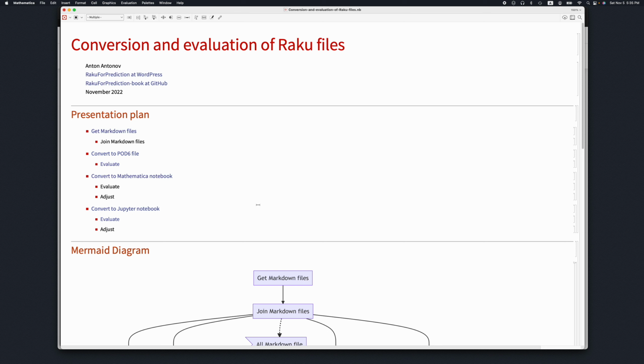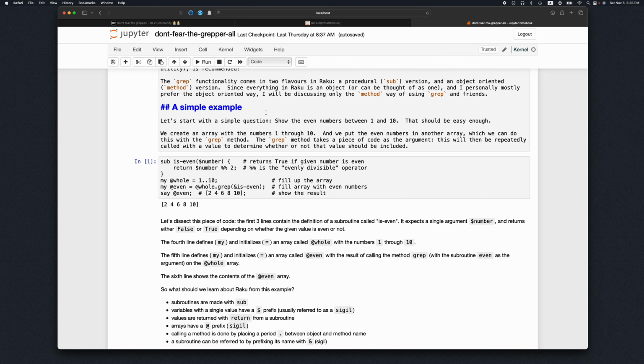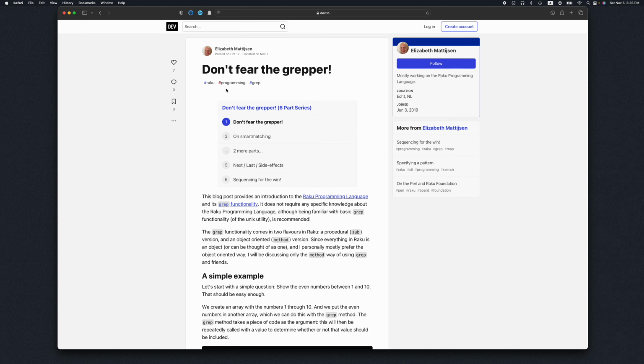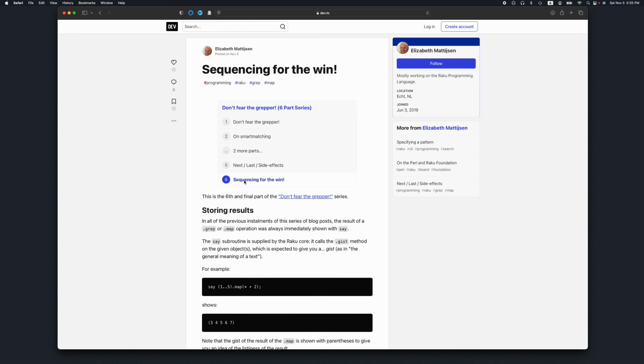This presentation is titled Conversion and Evaluation of Raku Files. My name is Anton Antonov. I'm going to be using the articles written by Elizabeth Mathiasen called Don't Fear the Grepper. It's a series of articles, only 6 at this point. I think the plan is to have a dozen or 20, and we'll see.